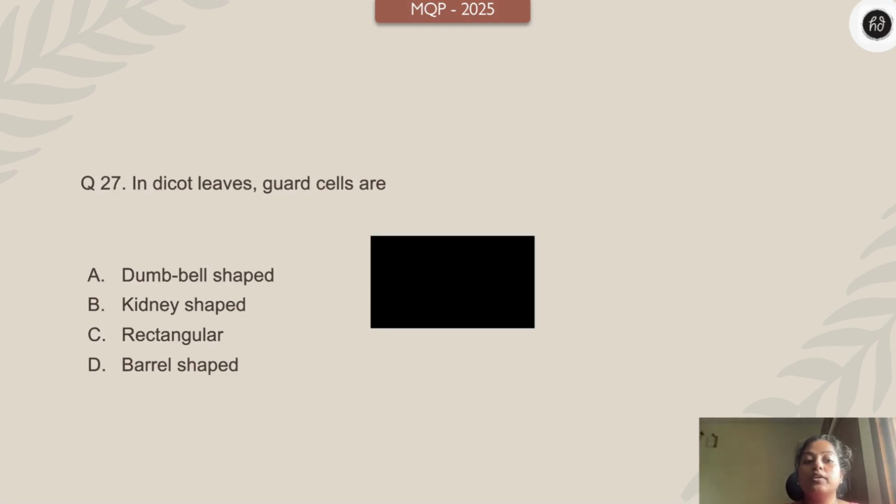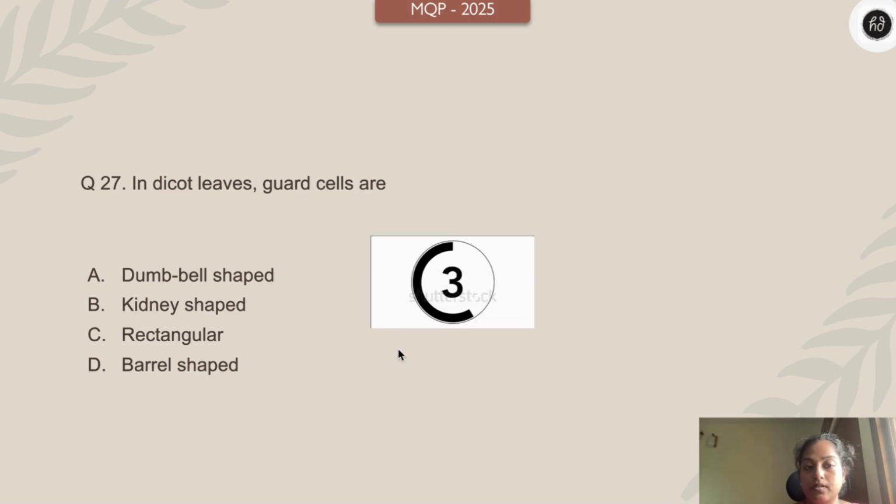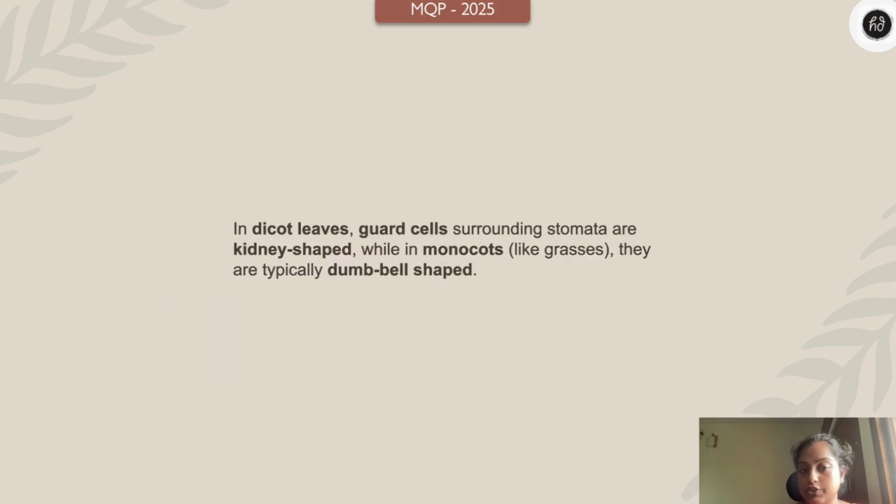In dicot leaves, guard cells are: dumbbell shaped, kidney shaped, rectangular, barrel shaped. In dicot leaves, your time starts 3, 2, 1 right now. Yes, they are kidney shaped, right? Guard cells surround the stomata. They are kidney shaped, but in monocots, if you see like in grasses and all, they are dumbbell shaped.